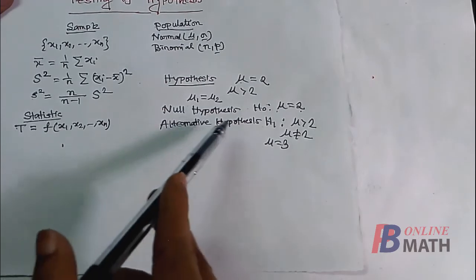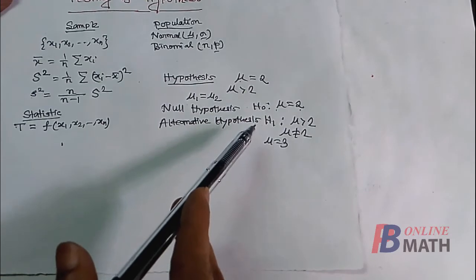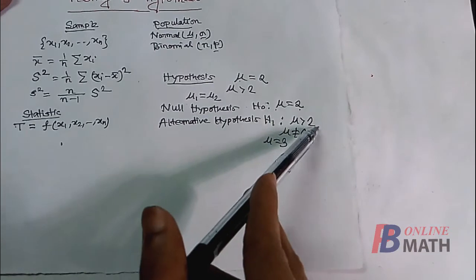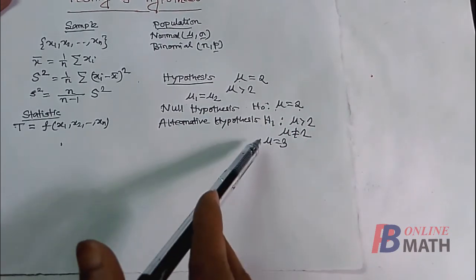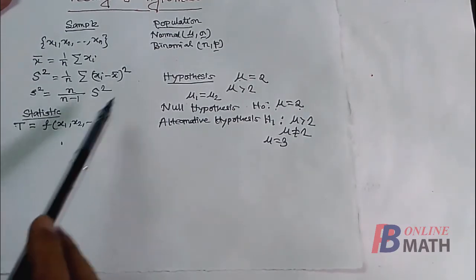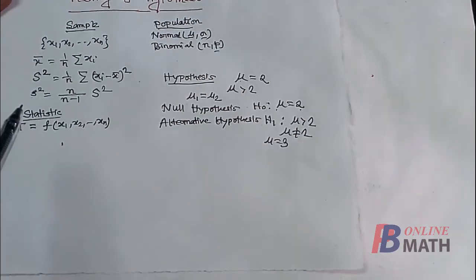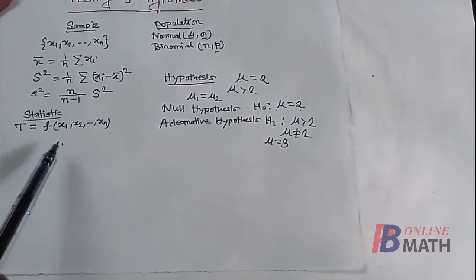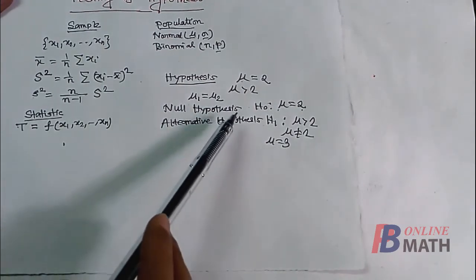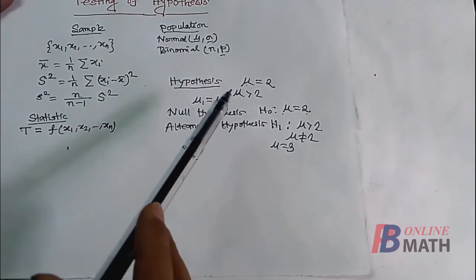Then we take the null hypothesis as H0: mu equal to 2, and in that case the alternative hypothesis will be taken either as mu greater than 2 or mu not equal to 2, or we can take mu less than 2, etc. Then we collect some sample from the population and form the data, and then we shall find some appropriate statistic. So using this statistic, we conclude whether the null hypothesis is true or false. So this is the actual method of testing of hypothesis.